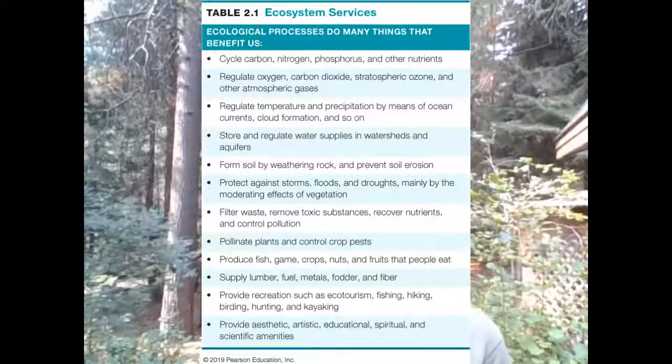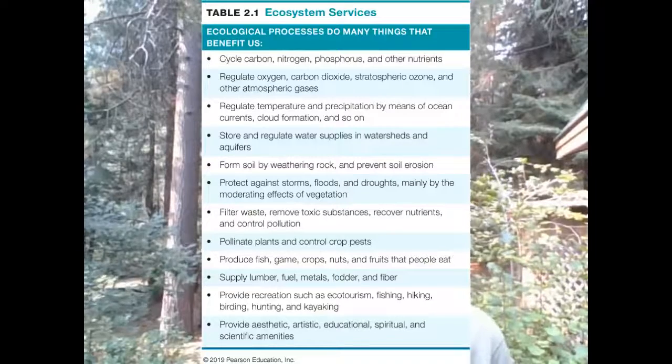So in chapter 1, we mentioned ecosystem services. And table 2.1 in chapter 2 shows you several examples of ecosystem services, including erosion of rock into soil, the pollination of plants by bees, the production of animals by an ecosystem, etc. So check out that table. You don't have to memorize all of them. Just know what an ecosystem service is, know a couple examples. And again, it's something that exists with or without humans, but we benefit from it and in fact can't survive without it. So we don't want to ruin ecosystem services.